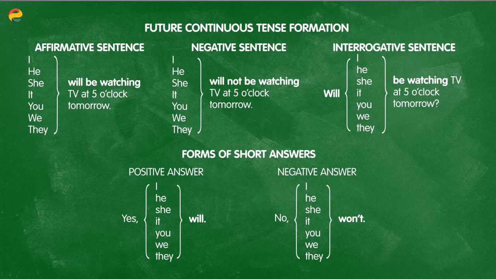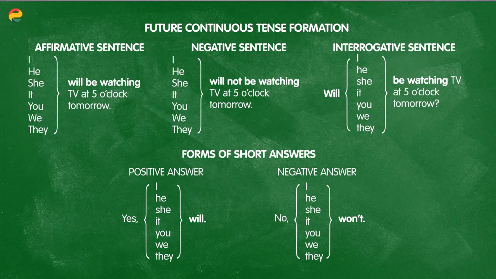To make a negative sentence using the future continuous tense, all you do is add not after will, just like you do in future simple. I will not be watching TV at 5 o'clock tomorrow. Or they will not be watching TV at 5 o'clock tomorrow.